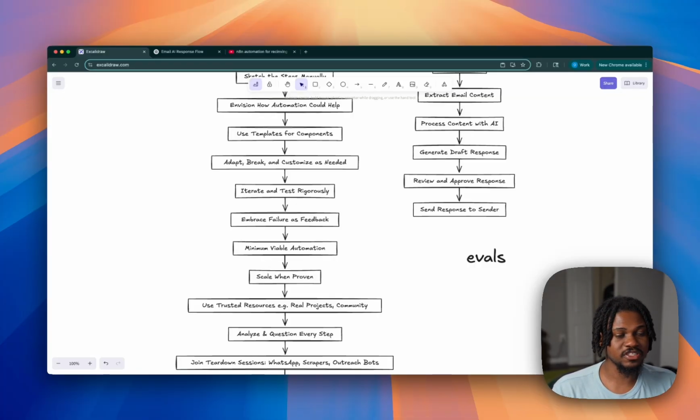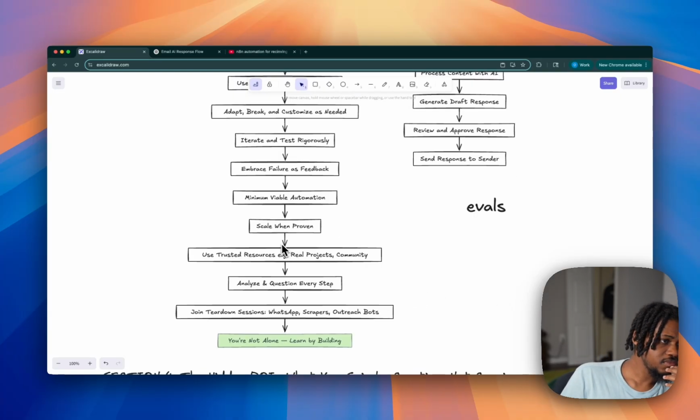But again, like I'm mentioning, when you have these templates, the creators obviously are not running evals on their demos because it's not important. They just need it for one video. And if you watch that and you like the video, then that's good. But if you take that and try to sell it to someone else without doing something like evals, it's bound to end in failure at some point. But again, embrace failure as feedback. It's fine if you fail, but make sure you're learning from it. That's the most important thing.